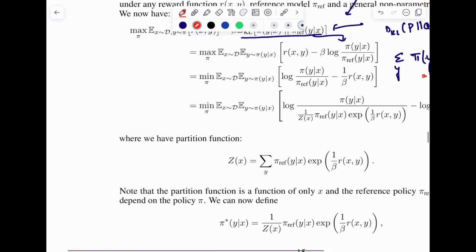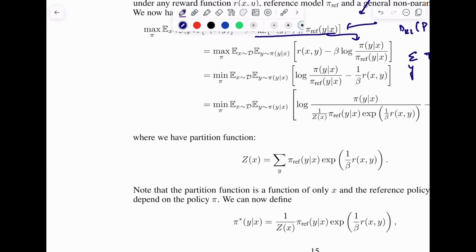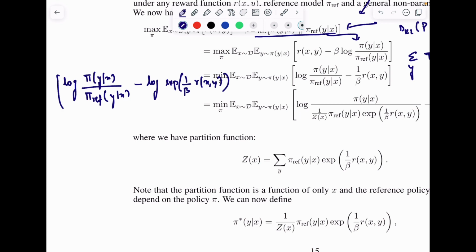So let me expand this particular equation. It was log of pi(y given x) divided by pi_ref(y given x). So let me take this equation and do log exponential of 1 by beta r(x, y), right? Apologies, r(x, y). So what does that mean?